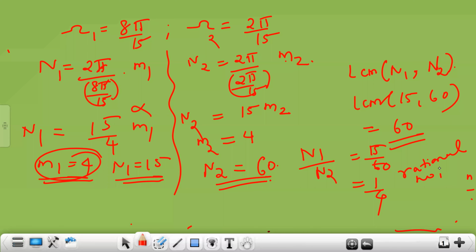So as of now, we have completed 3 classifications of signal. The first classification was continuous time and discrete time signals. Second classification was even and odd. And the third classification was periodic and non-periodic signals.